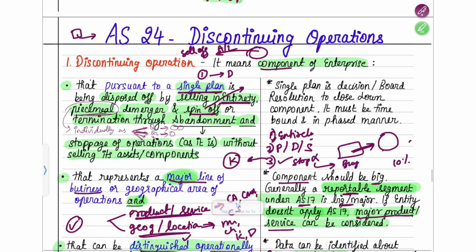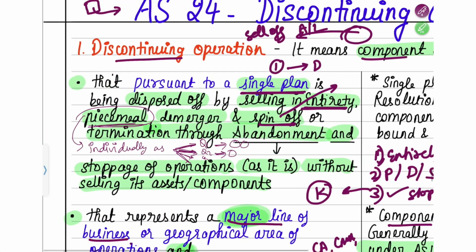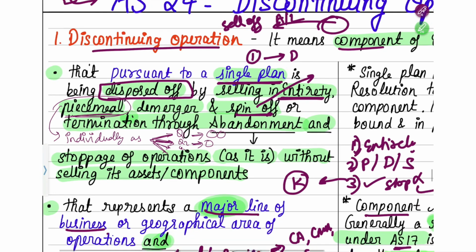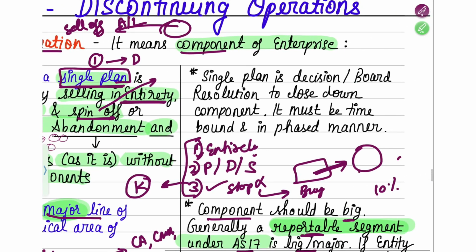So if these three conditions are fulfilled, then in such a case you would be able to call it a discontinuing operation. Now I have explained to you the three methods of disposing. What do you mean by a single plan? A single plan is a decision or a board resolution. That means all the board of directors come together and pass a resolution to close down the component. That is known as a single plan.